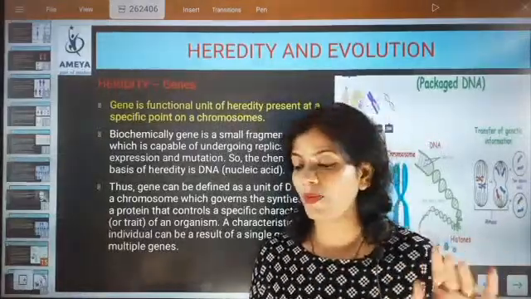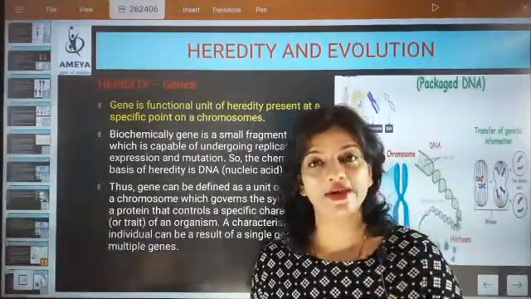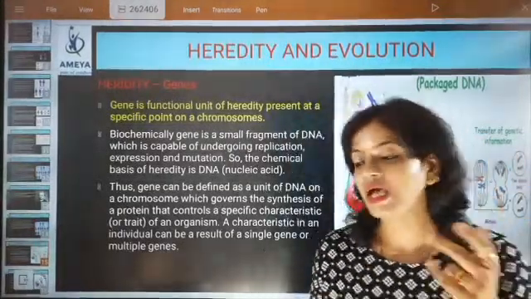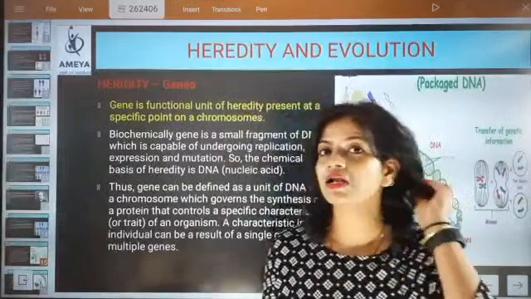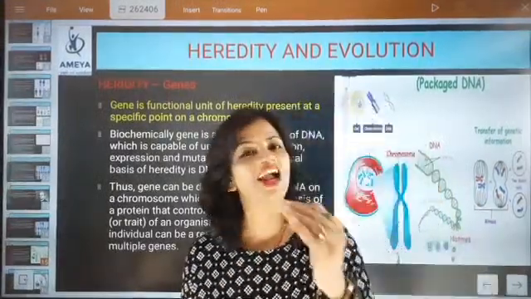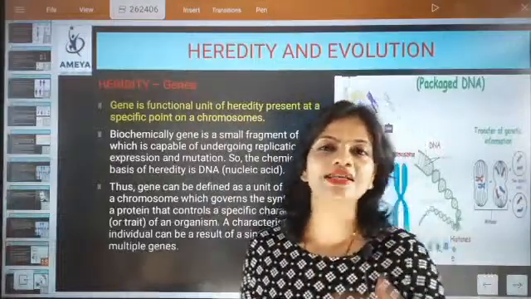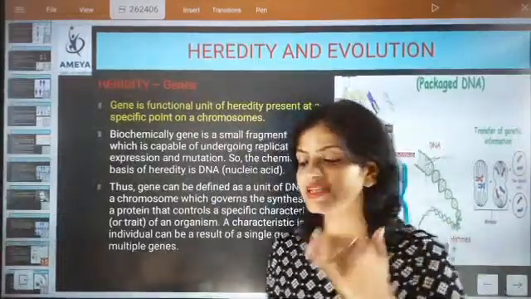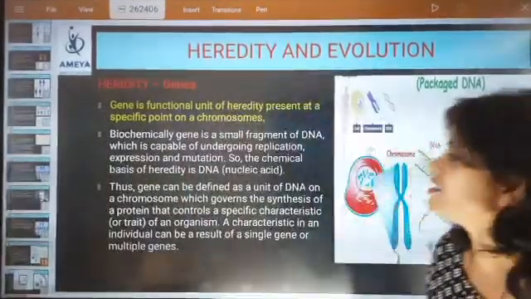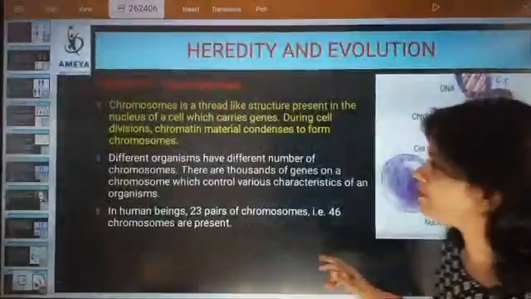Don't think of character in the sense of personality. Here the characters or traits are the color of the eyes, color of the skin, hair color, earlobe. Different features that a child has are called characters or traits. This is a very, very important point.